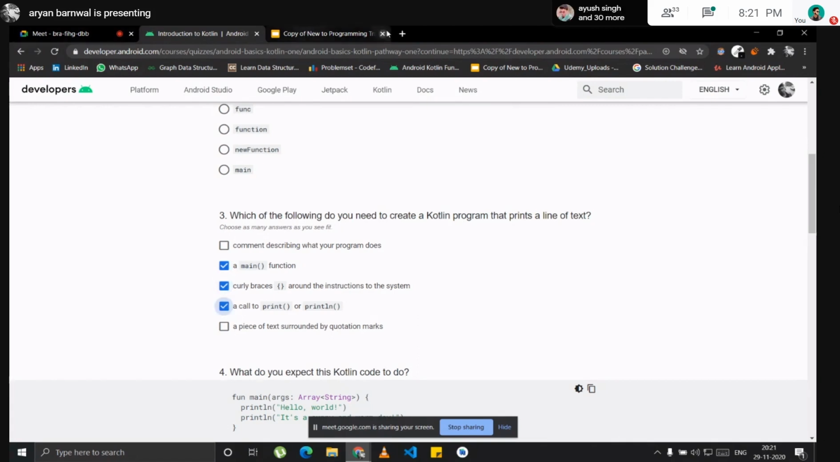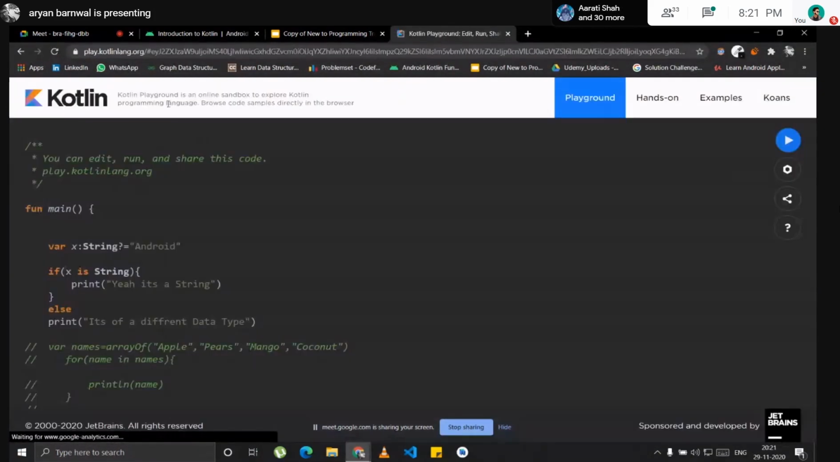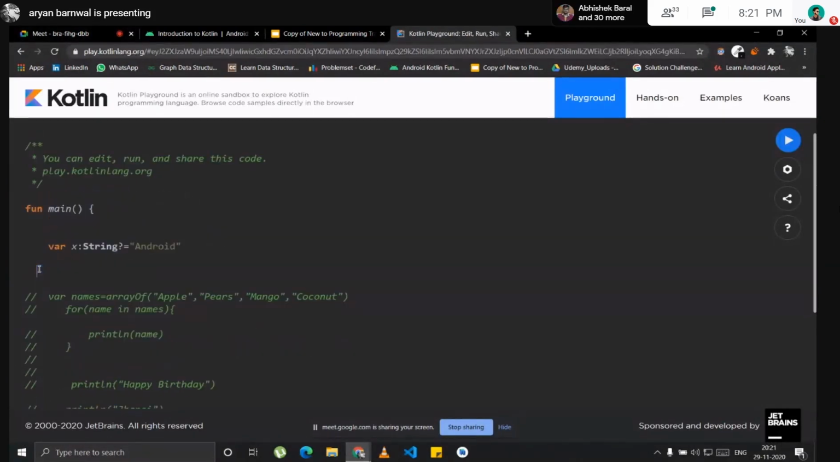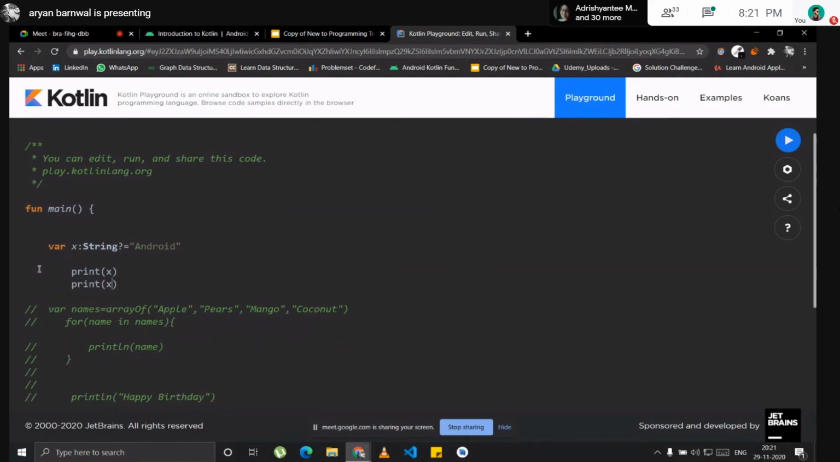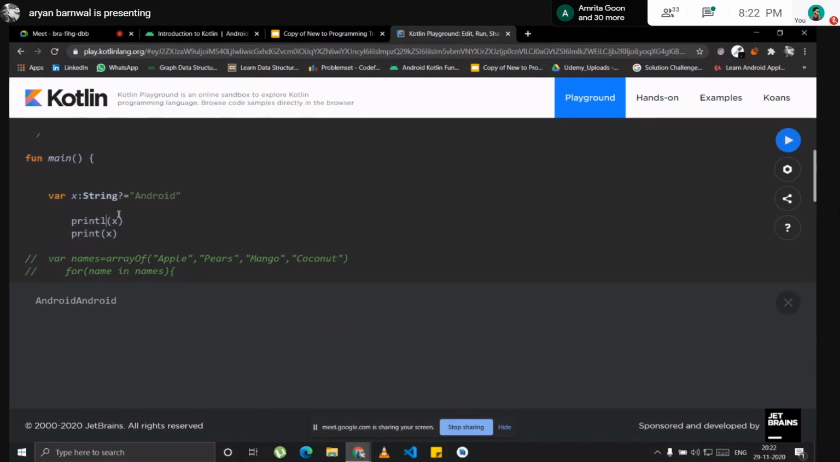Okay, I will show you. I have to first open the Kotlin playground once again. If I do print x, and again I will print x, and if I run this, you can see they are conjoined, like there's no space in between. But if I use println, let's see what happens. After printing that, it moves to the next line. So that's the difference between println and print.